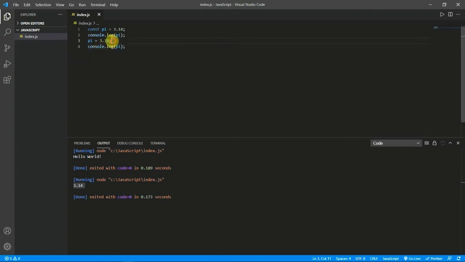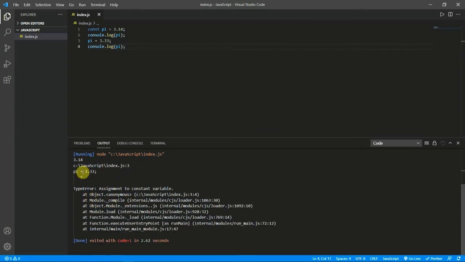Okay, now I have edited this value to 3.33. Now let's see what we are getting. Okay, we got an error. First we got 3.14 as the output, and then while assigning we got an error: assignment to constant variable. Okay, that is an error.